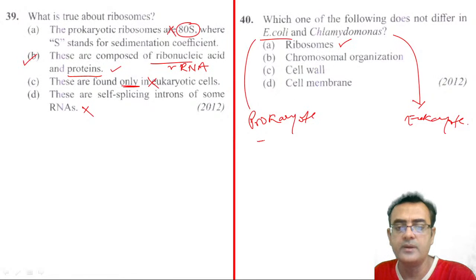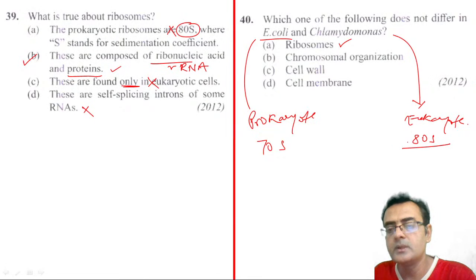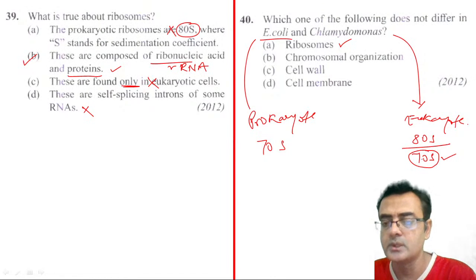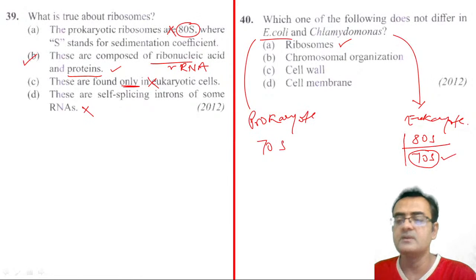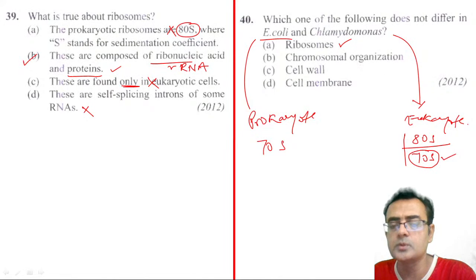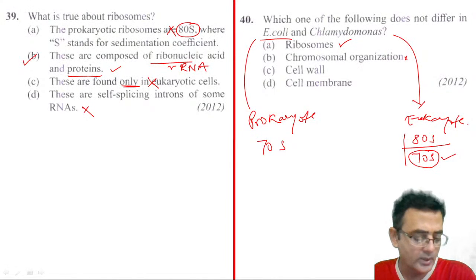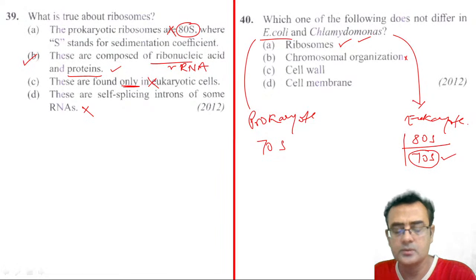E. coli has 70S ribosomes, and eukaryotes like Chlamydomonas have 80S ribosomes. The 80S ribosome is in the cytoplasm, but they do have 70S ribosomes also in the mitochondria and chloroplast, right? Mitochondria and chloroplast both are there in Chlamydomonas. So Chlamydomonas has 70S as well as 80S ribosomes. So ribosome is there in both prokaryote and eukaryote. Chromosomal organization, no, this is not there in E. coli, right? It is there in Chlamydomonas because Chlamydomonas is a eukaryote. Cell wall is there in the E.